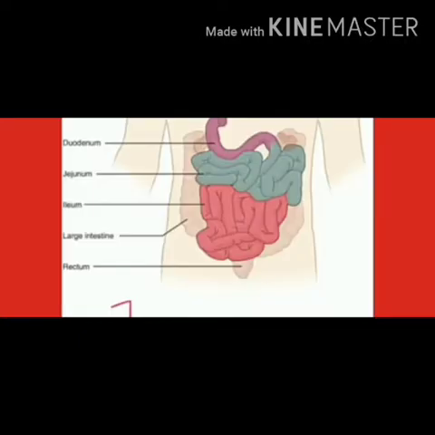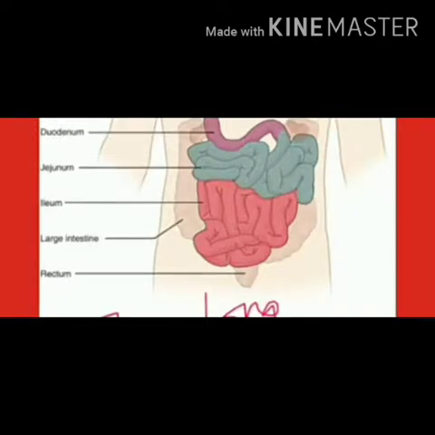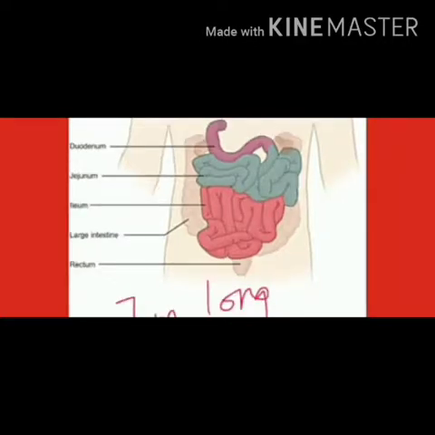Now, next is your small intestine. It is the largest part of the alimentary canal, measuring about 5 to 6 meters in length. It is a very narrow and highly coiled tube and is differentiated into 3 main parts. Just look at your 3 colors. First is your duodenum. Next, the green part is your jejunum, and this reddish part is called the ileum.